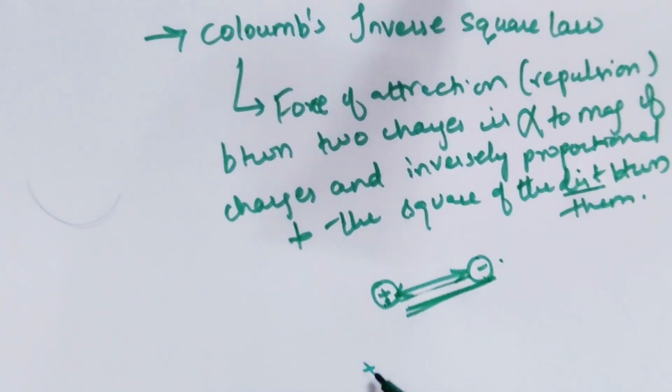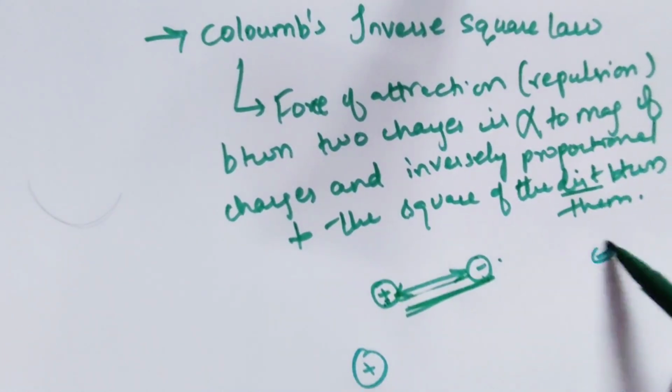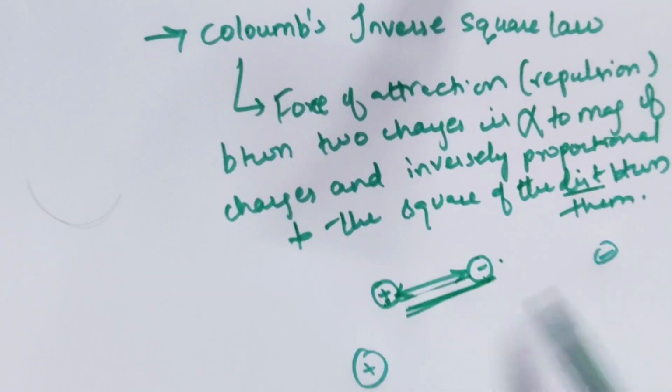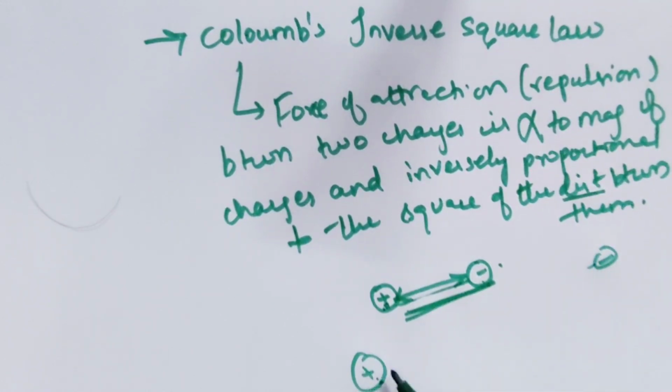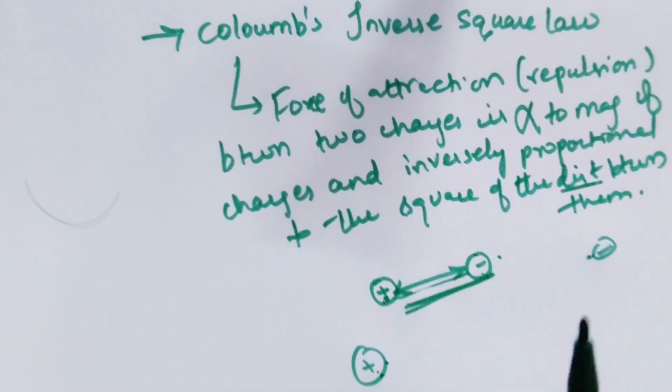Suppose some charge is over here and another is over here, for example. If their magnitudes are less, then whether they get attracted completely depends upon the distance between them. They will not attract each other because the distance is very far.